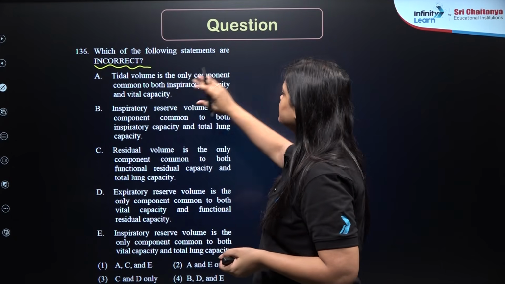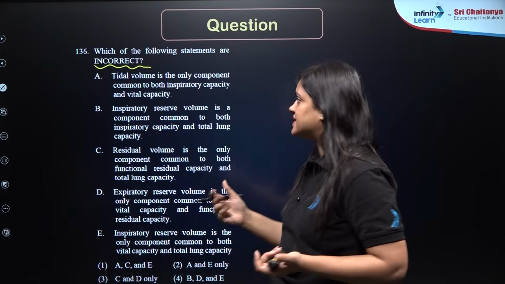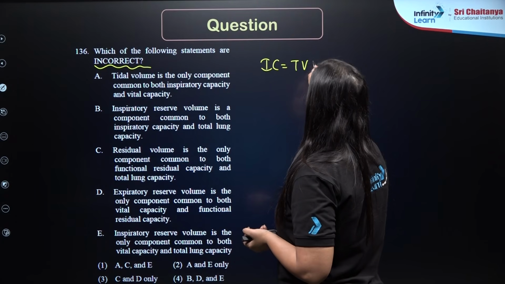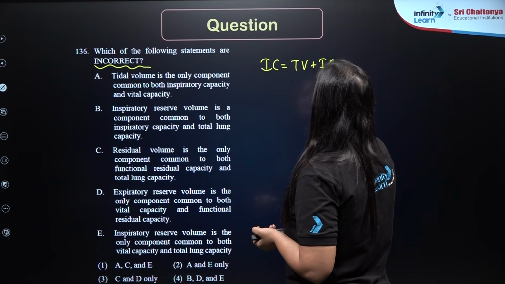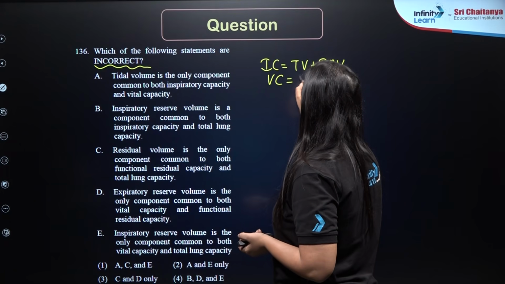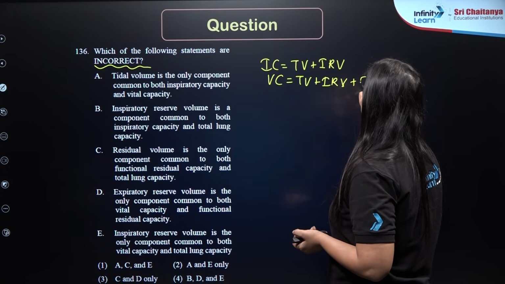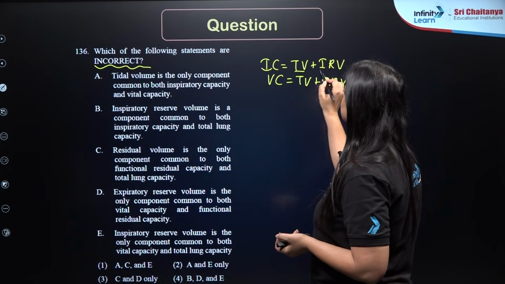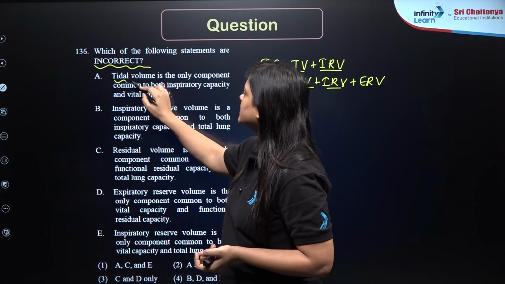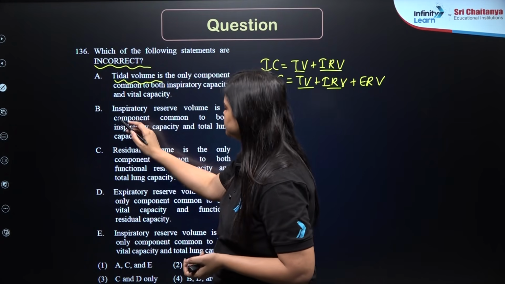Now, the tidal volume is the only component common in both inspiratory capacity and vital capacity. So, when we talk about inspiratory capacity, it will include tidal volume plus inspiratory reserve volume. Whereas, when we are talking about the vital capacity, it will include tidal volume, inspiratory reserve volume, and in fact expiratory reserve volume as well. So both tidal volume and IRV will be common, and here they are giving only tidal volume, so this is wrong.